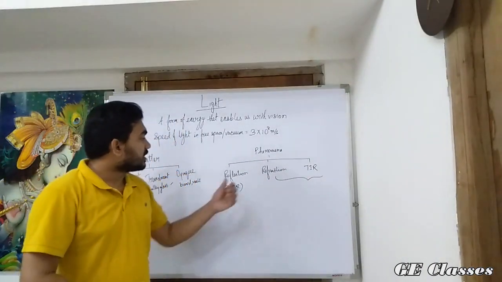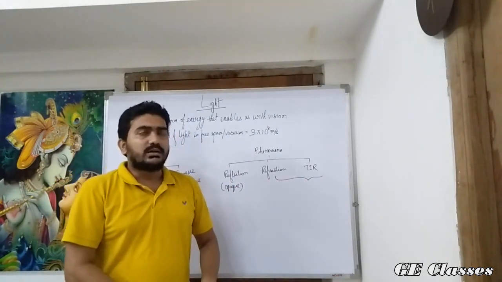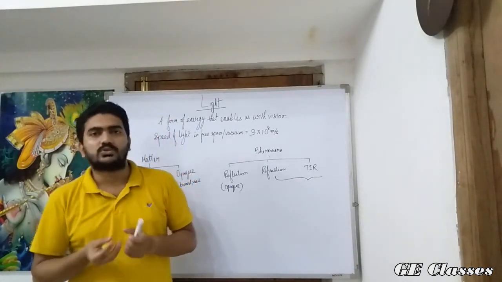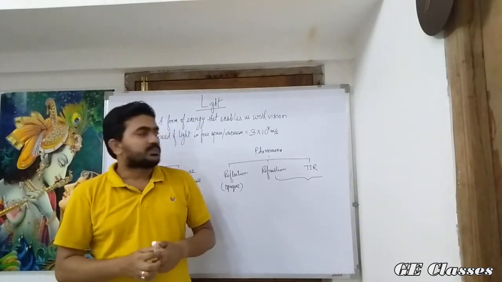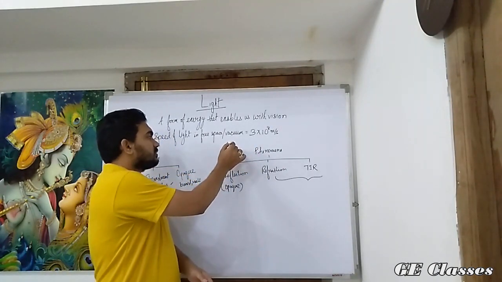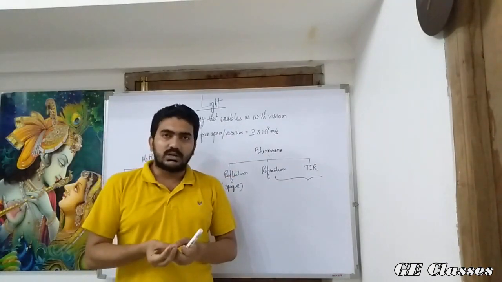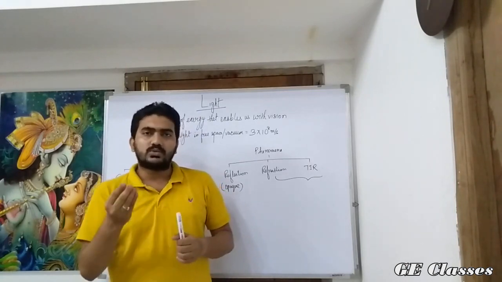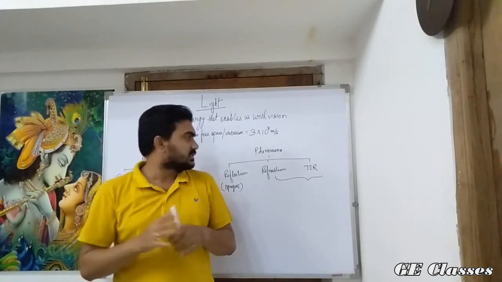Now, what is actually reflection or refraction or TIR? Let us take the example of a stone. If we throw the stone towards a wall or a building, the stone strikes and bounces back. If we take the same stone and throw it on a pond, then that stone just dips into the pond, but there are certain changes in it.